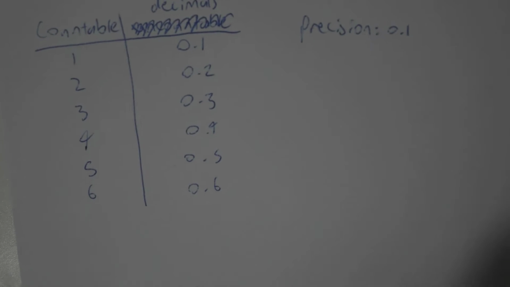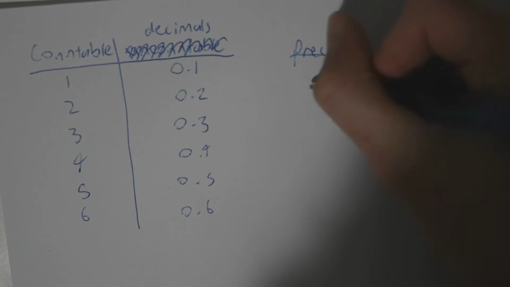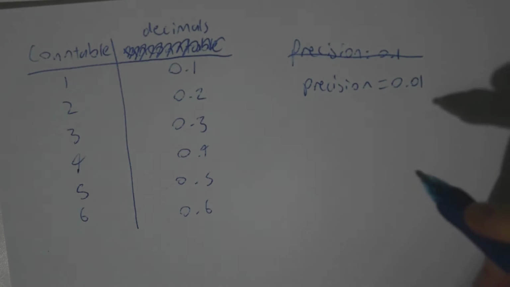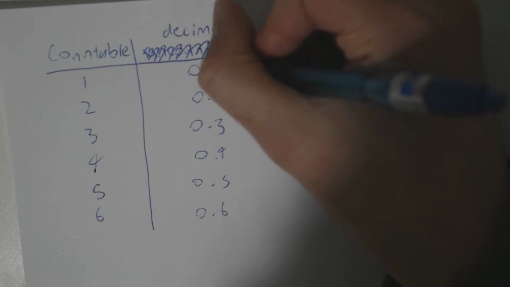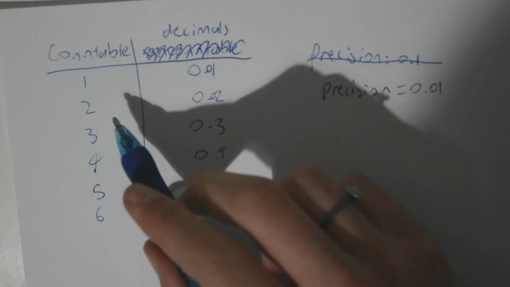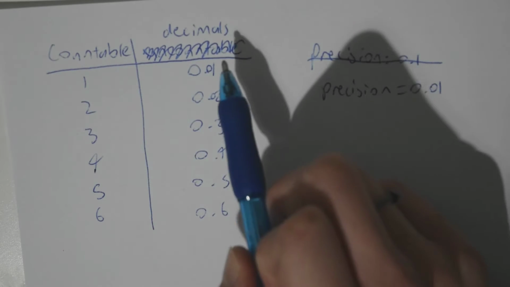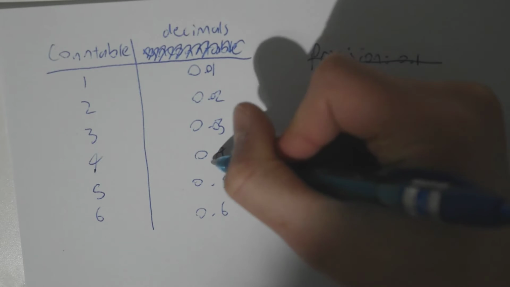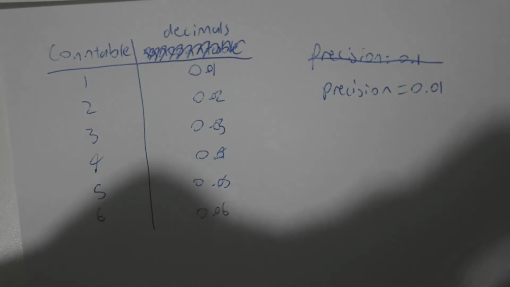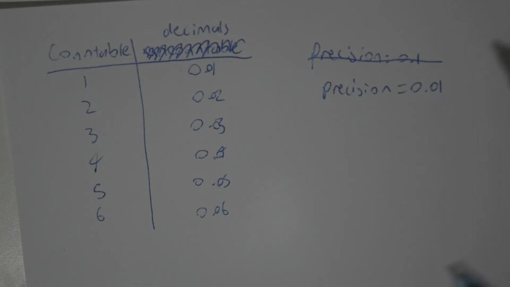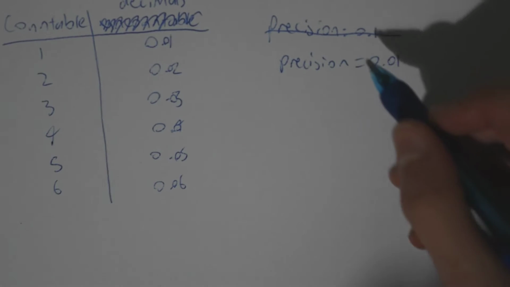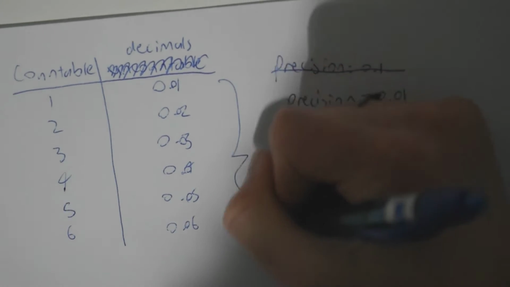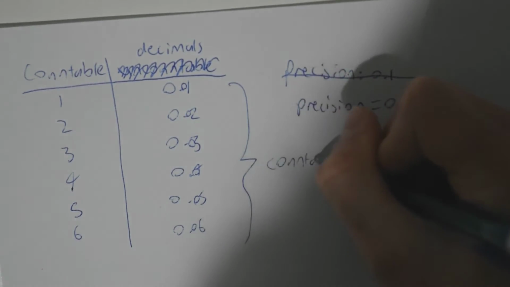If we had a higher amount of precision, say our precision was 0.01, then we will just need to be, of course, a little bit more precise. We add an extra 0 in here. The countable 1 is decimal 0.01, countable 2 is decimal 0.02, so on and so forth. Again, this is still a countable set, but no matter how far you go with the precision, you will still have a countable set here. This decimal set will always be countable.